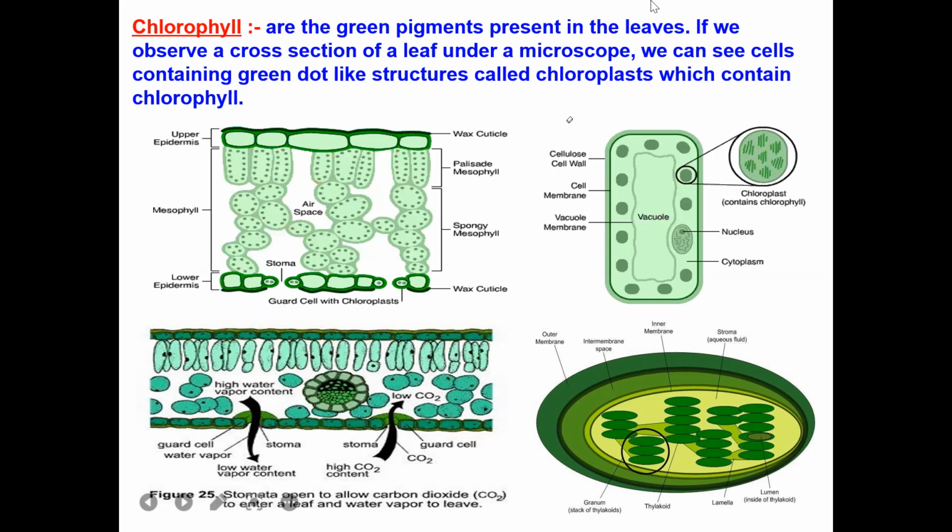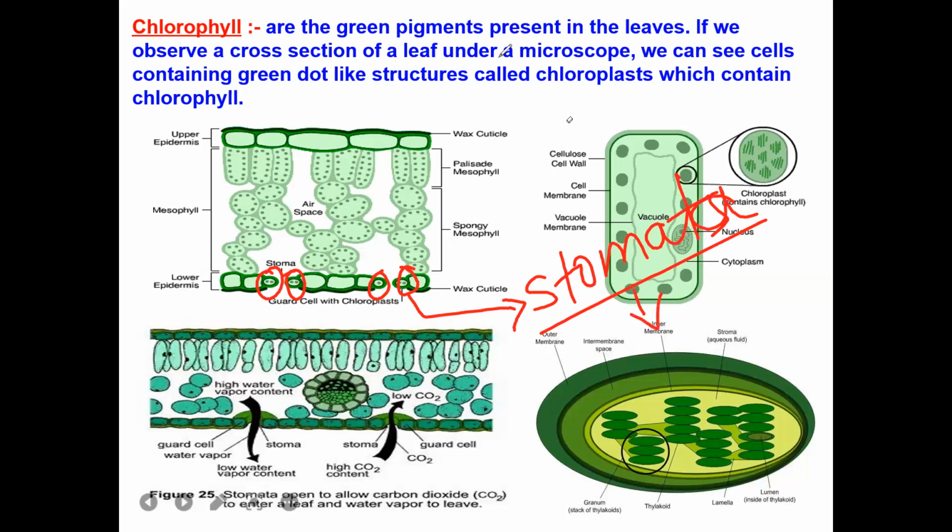Right. And here you can see in between the epidermis certain gaps, and certain cells like this. These are called stomata. These are the pores on the leaves, holes on the leaves, which are called stomata. What is the function of stomata? Stomata function in exchange of gases. In photosynthesis, it will absorb carbon dioxide.